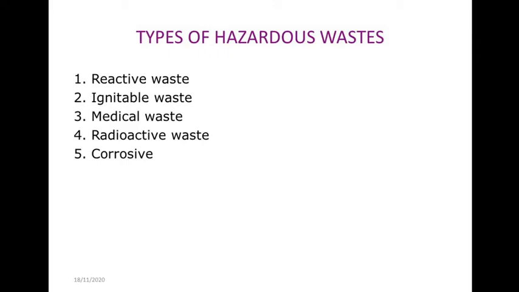Okay, so these are some of the types of hazardous waste, that is reactive waste, ignitable waste, then medical waste, then radioactive waste, and the last one is corrosive waste. So corrosive waste includes the strong alkaline or acidic substances which destroy material or living tissue by chemical reaction. Okay, so which is corrosive in nature.